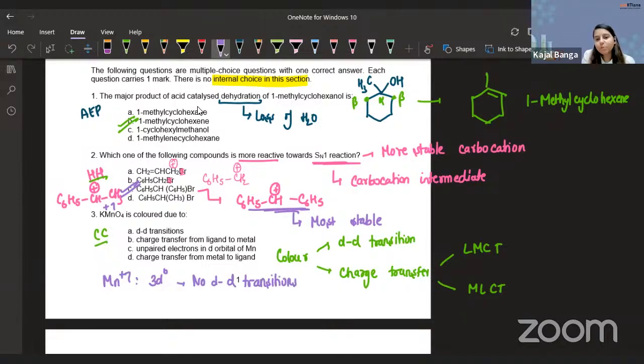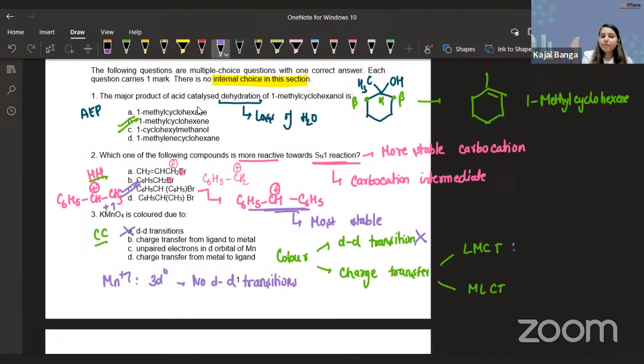So we have eliminated the option of d-d transition, because there is no d electron present. Now we are left with charge transfer, guys. Either it can be metal to ligand charge transfer or ligand to metal charge transfer. So how exactly do we identify? We have a very basic funda for identifying the two.